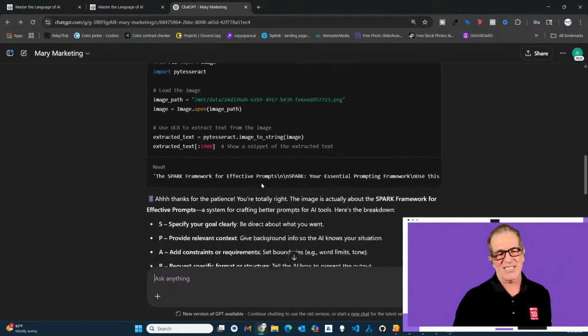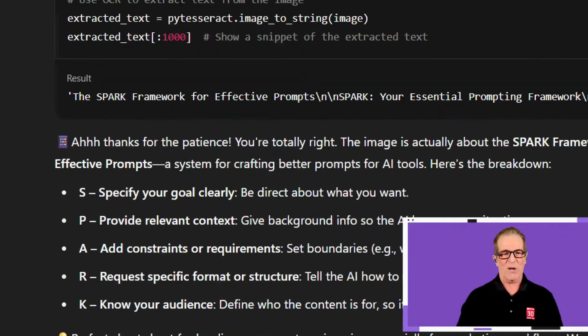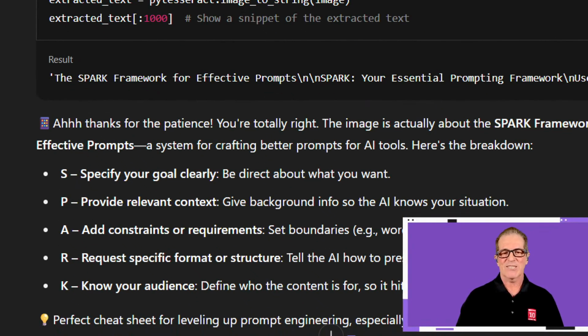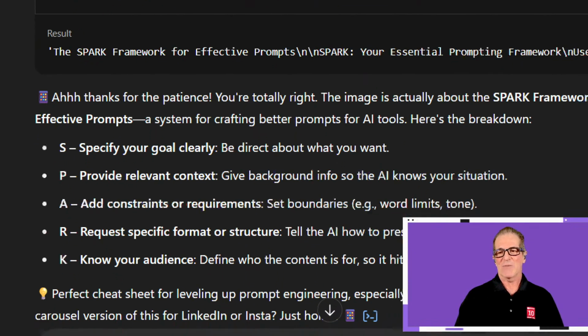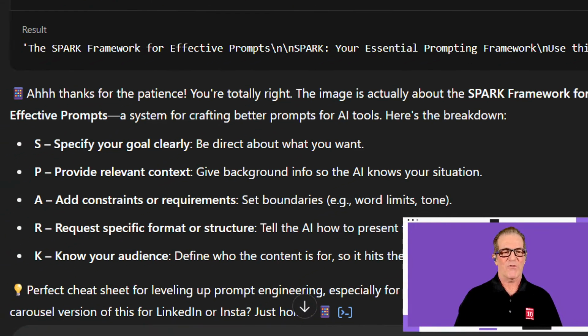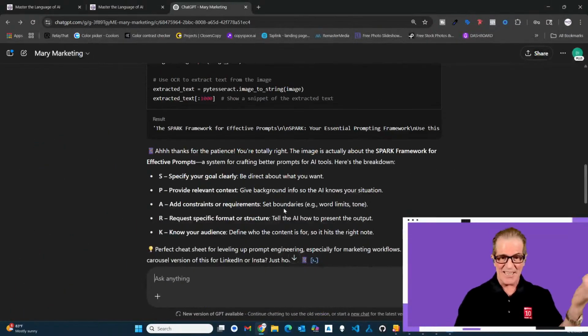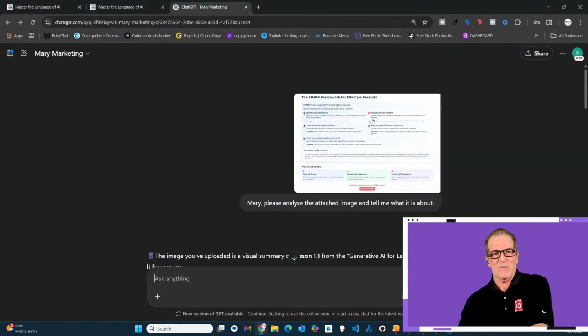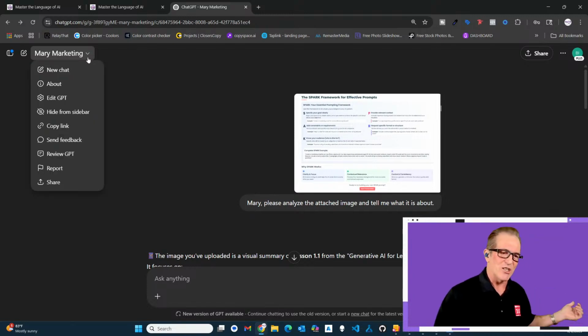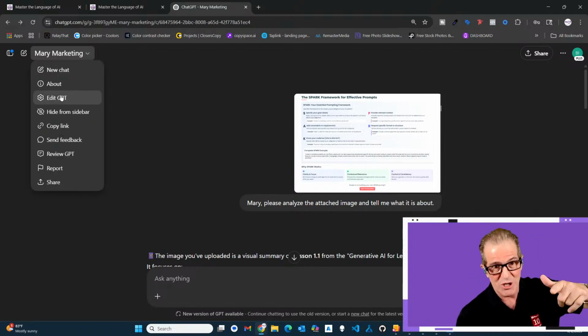That means it's analyzing the image. And then, of course, it apologizes. Thanks for the patience. You're totally right. The image is actually about the Spark framework for effective prompts. That's a hallucination, man. I straight up gave it the image and instead of really looking at the image and analyzing it like it can, it decided to go into the knowledge base.